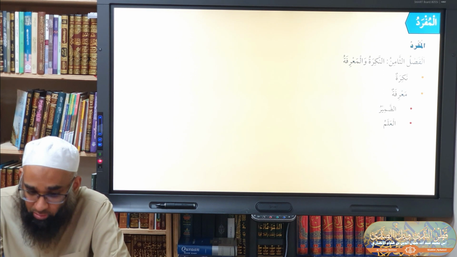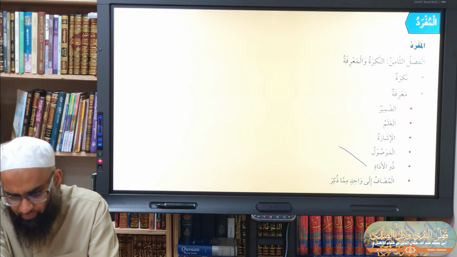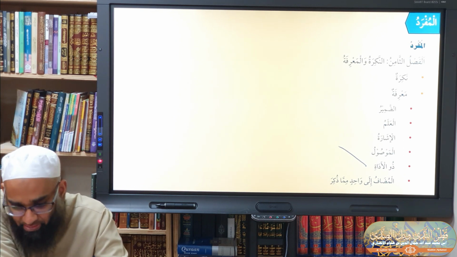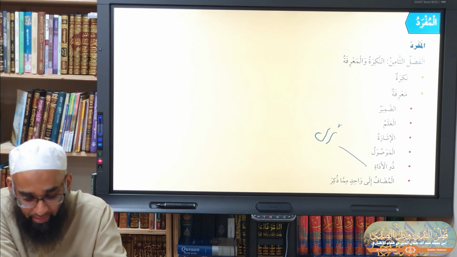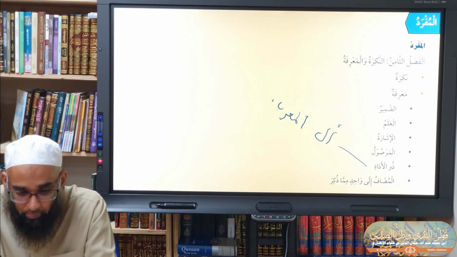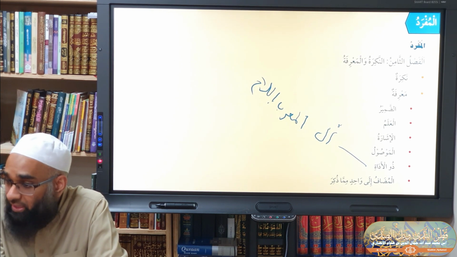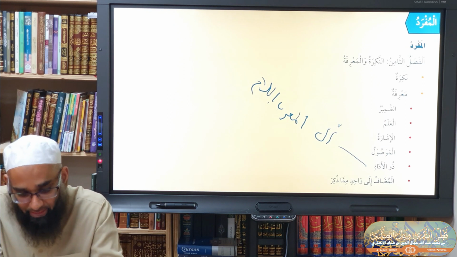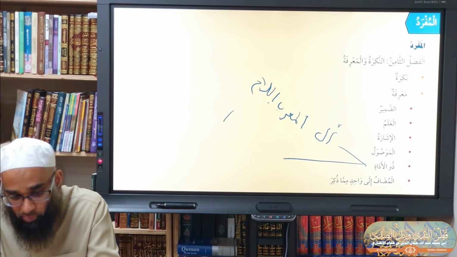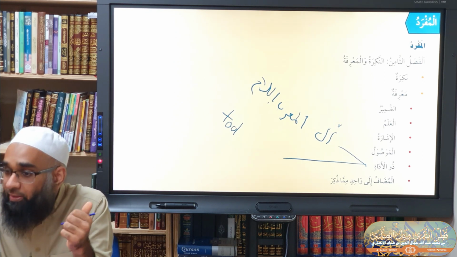Ma'rifah is either going to be dhamir, an alam, ishara, mawsool, or dhul adat. What does dhul adat mean? Basically dhu means which has, and adat means here the particle which makes a word ma'rifah, which is alif lam. So another name for dhul adat would be what? Al-mu'arrafu bil-lam. Do you understand? So dhul adat really means that which has the adat, and adat means here alif lam. The tool. So adat literally means tool. So it means that which has the tool to make it ma'rifah.